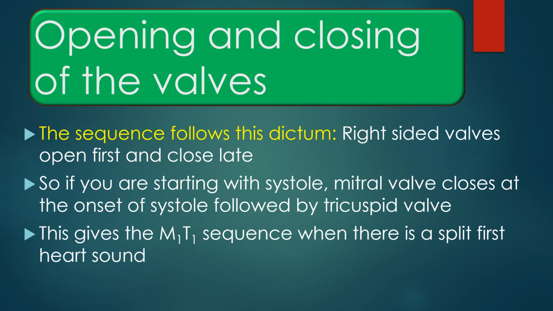Opening and closing of the valves. The sequence follows this dictum. Right-sided valves open first and close late. So if we are starting with systole, mitral valve closes at the onset of systole, followed by the tricuspid valve. This gives the M1-T1 sequence when there is a split first heart sound.